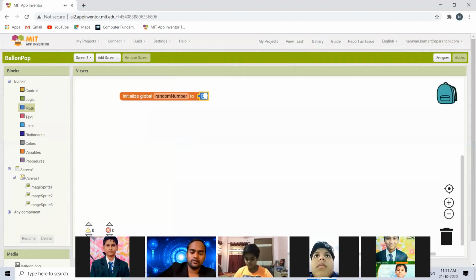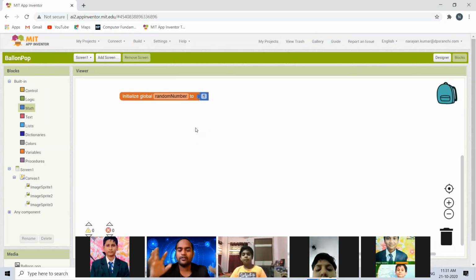I have created a variable and given it the number 0. This is called variable initialization. So I have initialized this variable with a number 1.